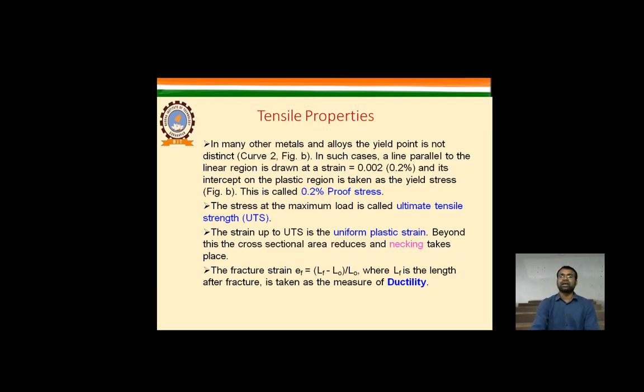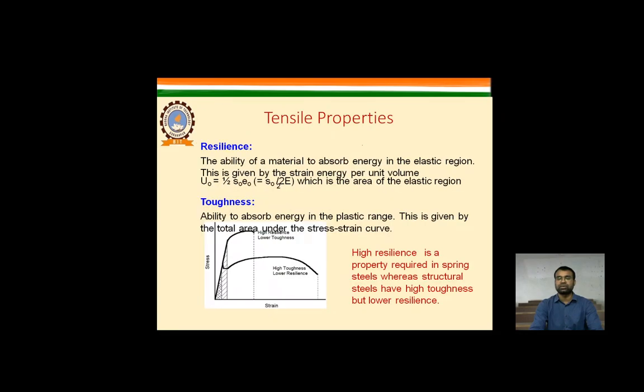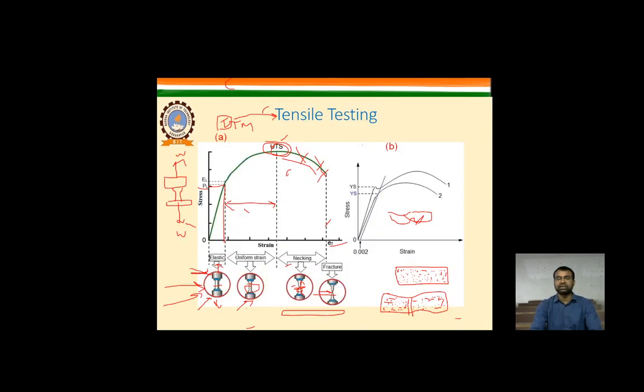In such cases, as shown in figure B, a line parallel to the linear region is drawn from an offset of 0.002, that is 0.2%, and where it intercepts the plastic region gives the yield strength, called the proof stress. It is shown here in this particular region, that is the offset. Sorry, that offset is taken from here, and that is how we calculate all these things.